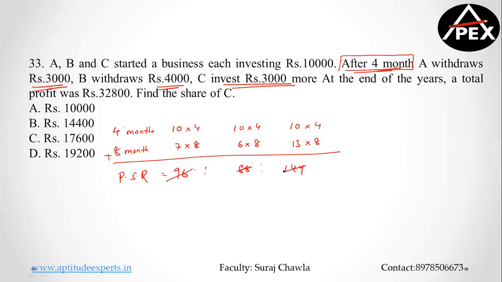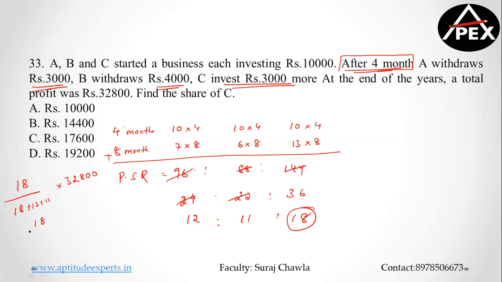So if you simplify, 4 in 24. So 2 12s are 24, or I could have gone with 8 also. That is 2 11s are 22, and 2 into how much? 18. Now it's asking the share of C. So the share of C is going to be 18 divided by 18 plus 12 plus 11 of 328000. 18 plus 12 is 30. 30 plus 11 is 41. So it's 18 by 41 into 328000.